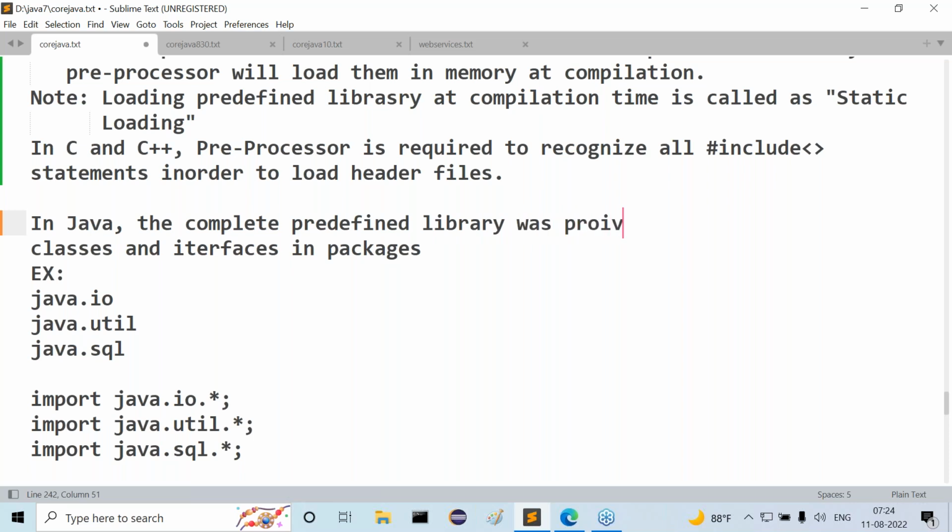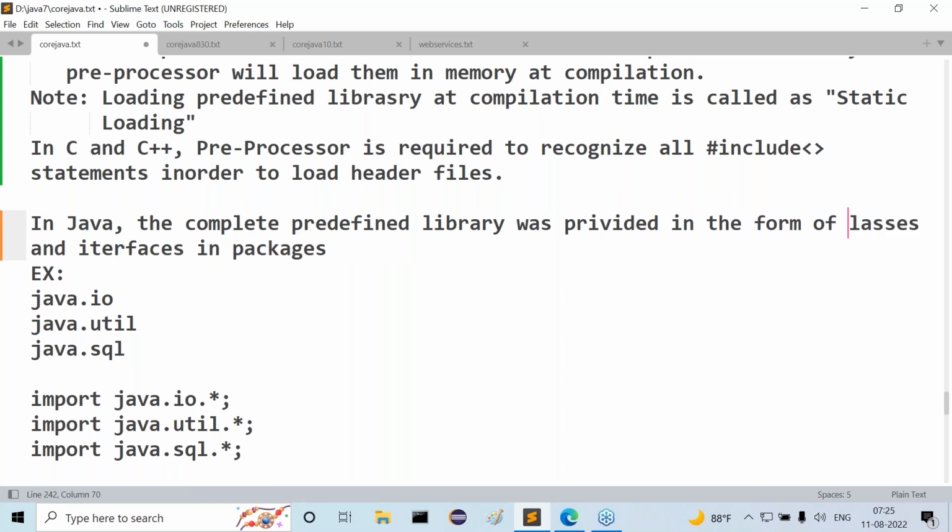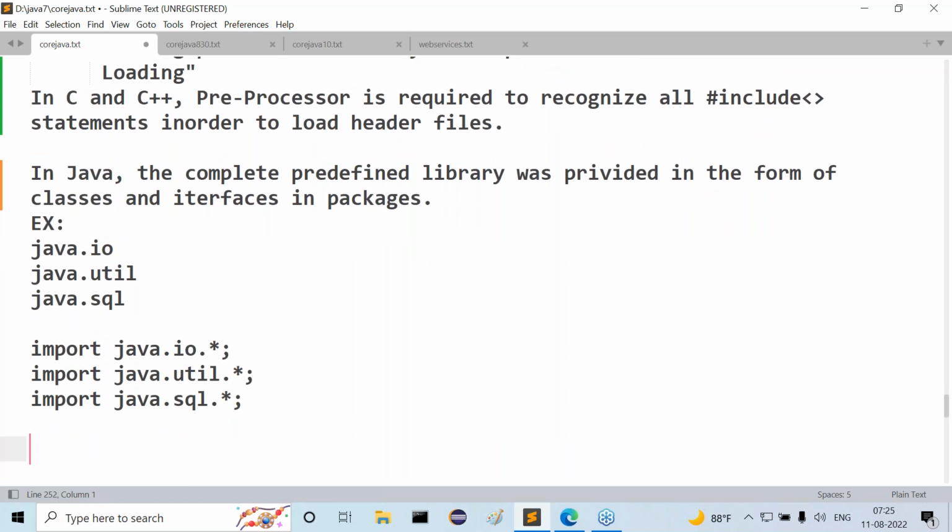In Java, the complete predefined library was provided in the form of classes and interfaces in packages. Examples I have given there: java.io, java.util, java.sql.